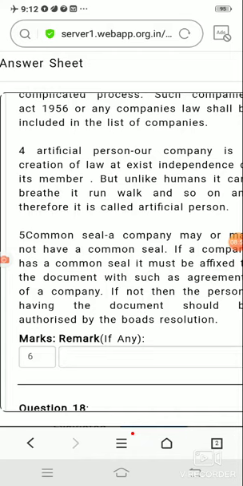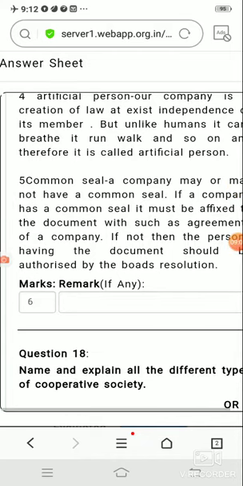But if a company has a common seal, then every important document of the company should be affixed with that seal, otherwise that document will not be valid. If they don't have a common seal, then certain authorized persons, authorized by the board of directors, will sign there.